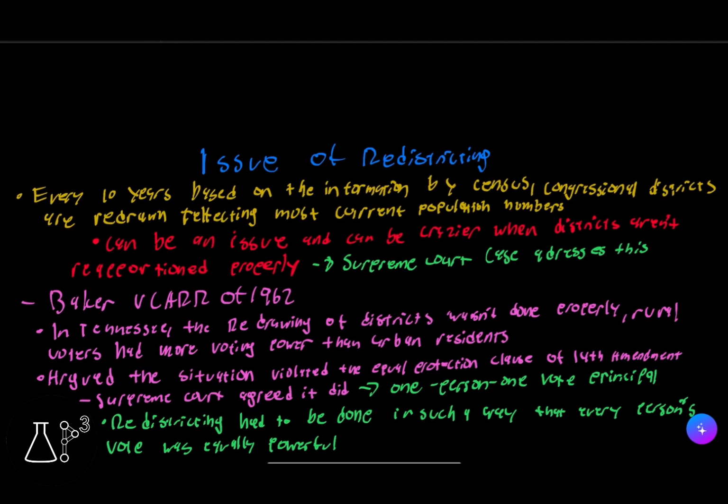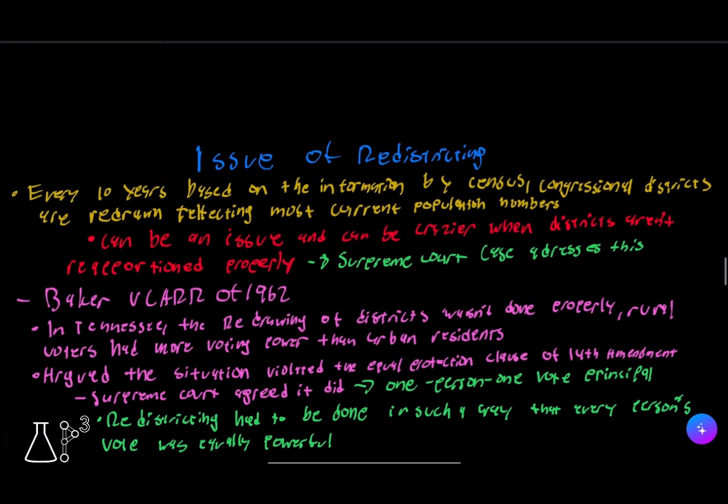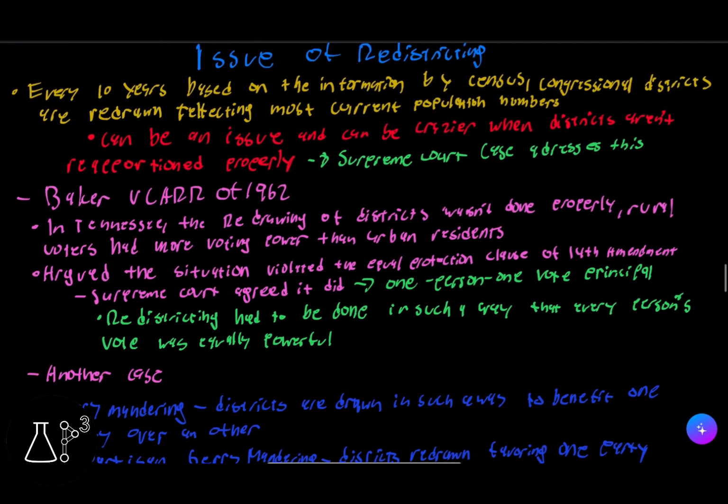So they argued in the Supreme Court that the situation violated the Equal Protection Clause of the 14th Amendment, and the Supreme Court agreed. It led to the one person, one vote principle. Basically, redistricting had to be done in such a way that every person's vote was equally powerful, which is the one person, one vote principle. And there's another court case, but we'll get to that in a bit.